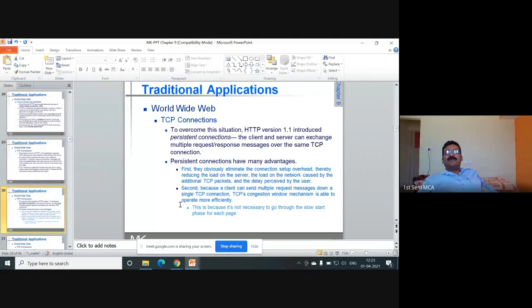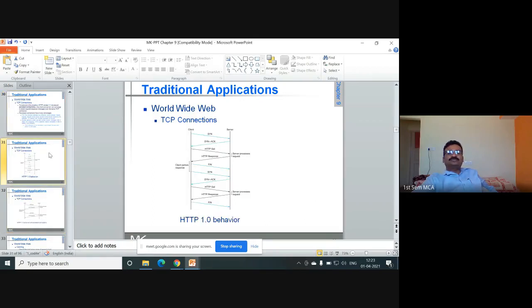First, they obviously eliminate the connection setup overhead, thereby reducing the load on the server, the load on the network caused by the additional TCP packets, and delay perceived by the user. Second, because a client can send multiple request messages down a single TCP connection, the TCP congestion window mechanism is able to operate more efficiently. So this information you have to write with respect to the TCP persistent connection.